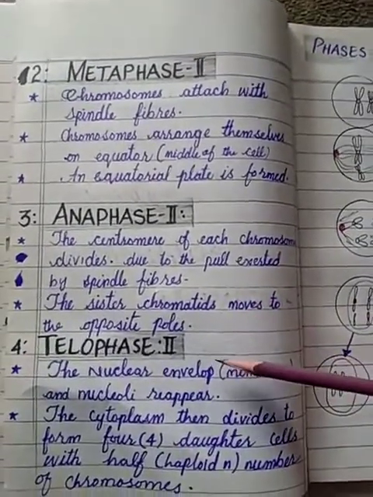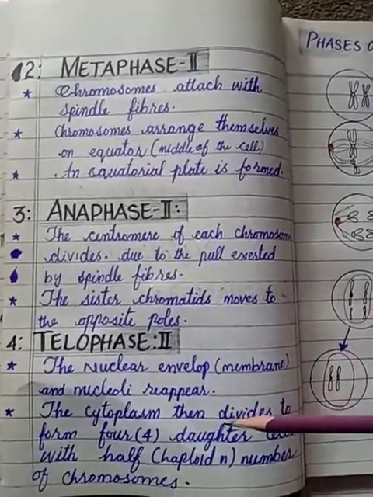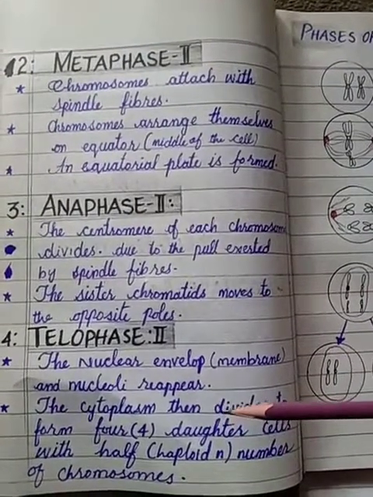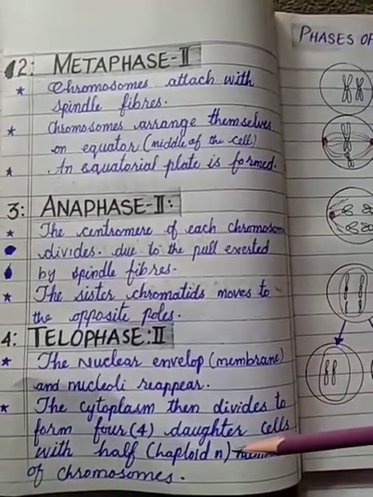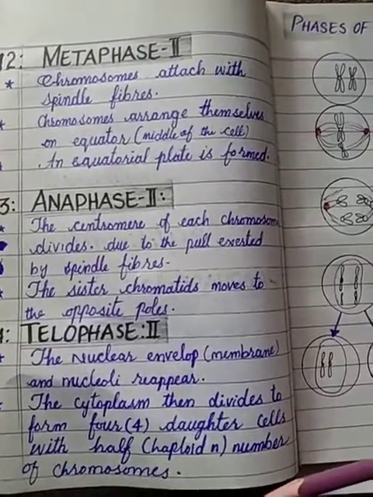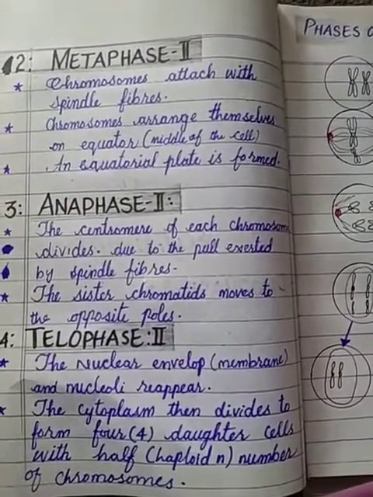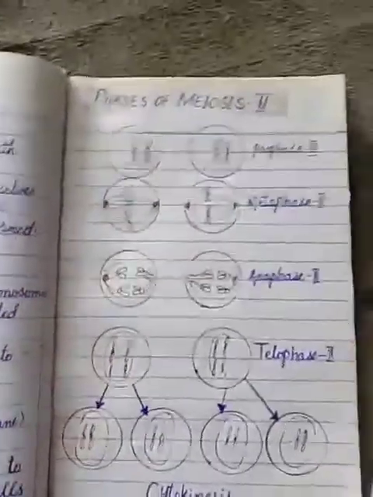After that, telophase will begin. The nuclear envelope and nucleoli will reappear. The cytoplasm then divides, and four daughter cells with half the number, or haploid number, of chromosomes will be produced at the end. Focus on this diagram.